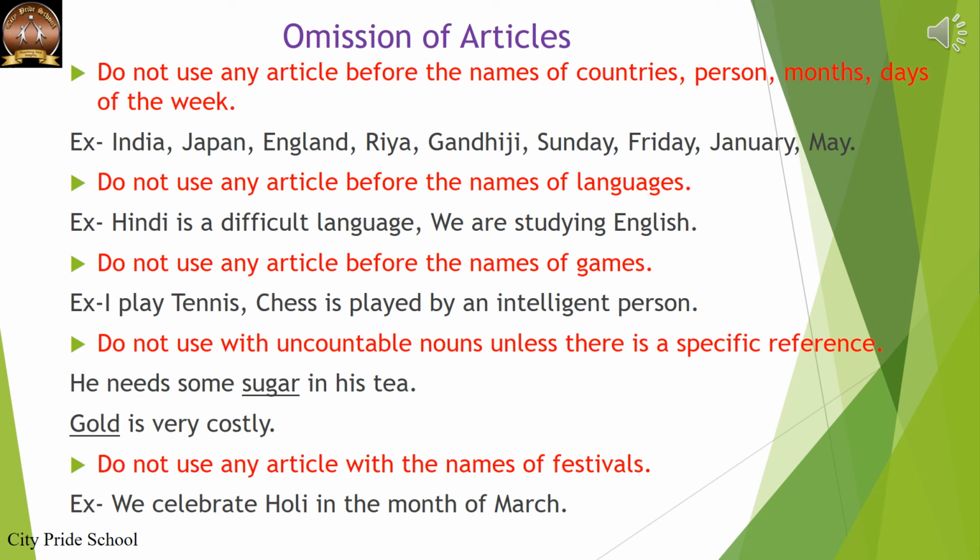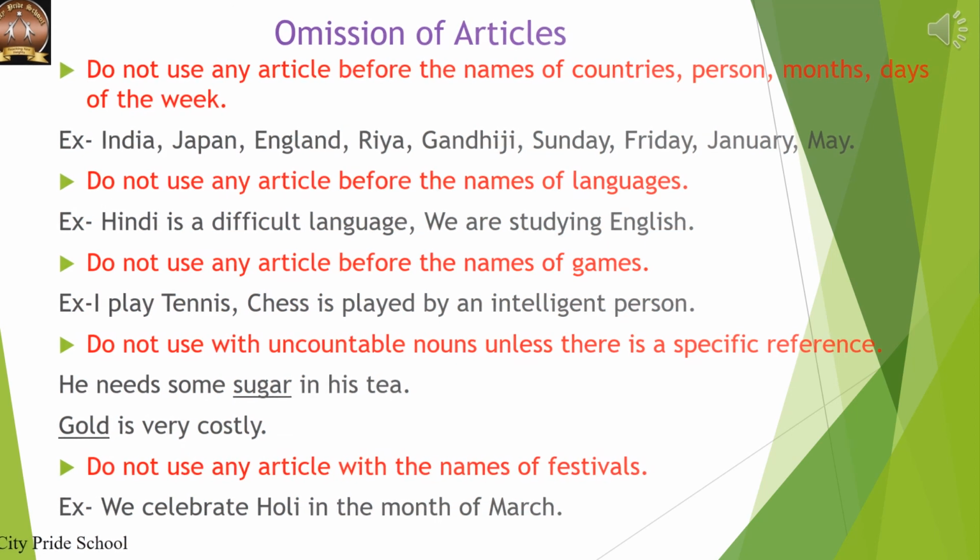Examples: he needs some sugar in his tea. Gold is very costly. Sugar and gold are uncountable nouns. Do not use any article with the names of festivals. We celebrate Holi in the month of March.